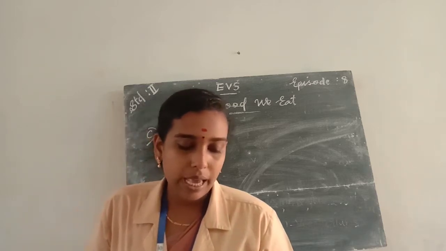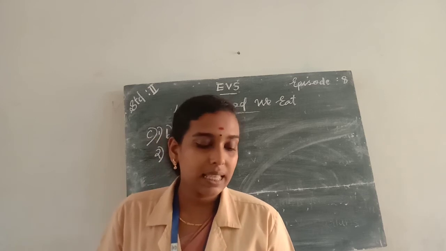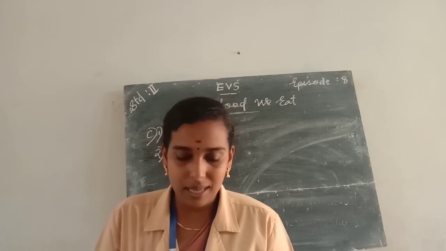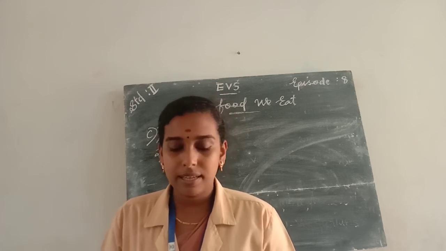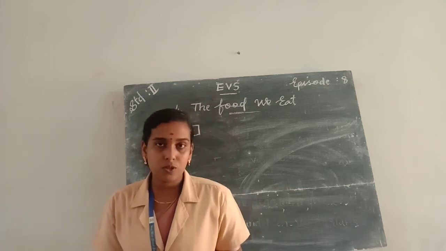Which foods help us to grow strong? Options. A, eggs and pulses. B, ice creams and shakes. C, pizza and samosas. D, drinks and finger chips. Which food items help us to grow strong?